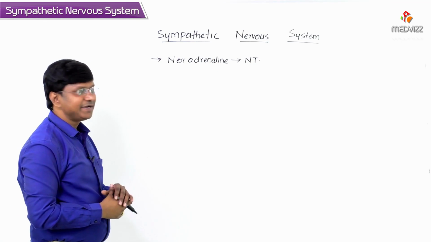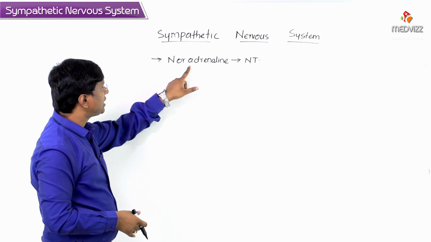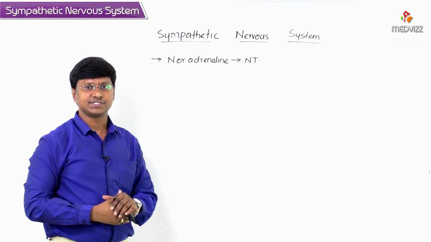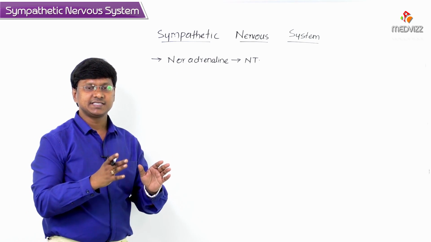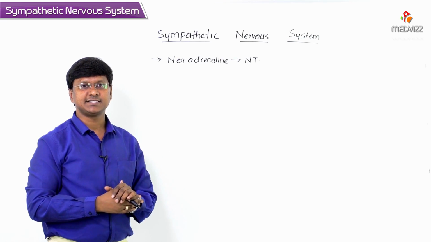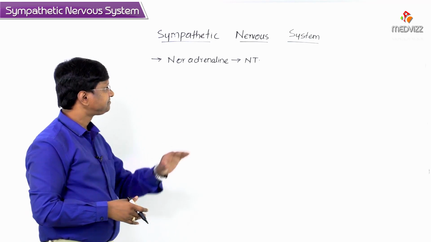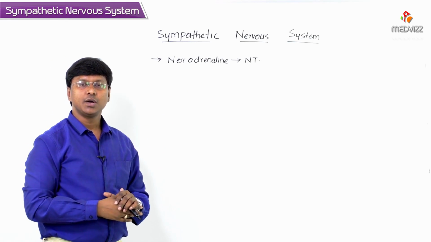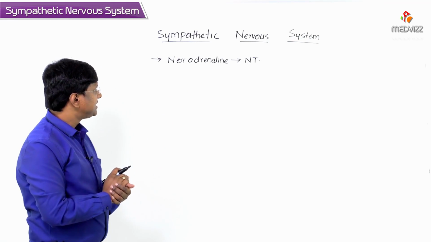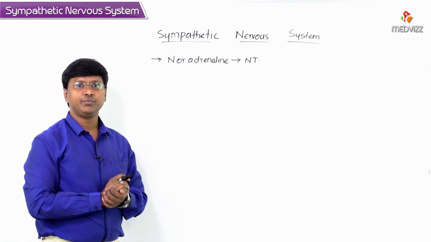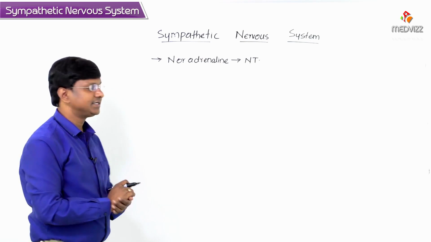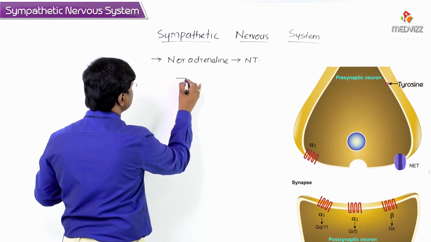Now, let me discuss how this noradrenaline is synthesized. It is synthesized within the sympathetic nerve terminal or in the sympathetic neuron. For the synthesis of noradrenaline, we require an amino acid called tyrosine.